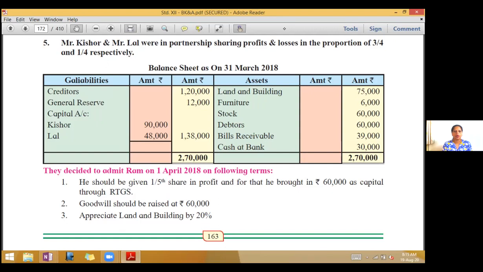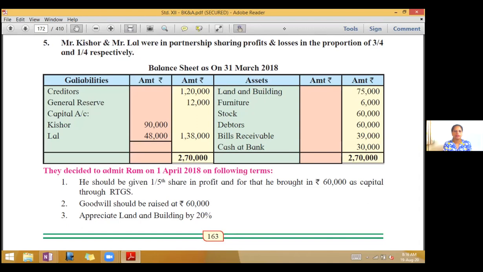Today we will be solving problems based on capital adjustment. So take your textbooks to page 163, problem number 5. Mr. Kishore and Mr. Lal were in partnership, sharing profits and losses in the proportion of 3/4 and 1/4 respectively.